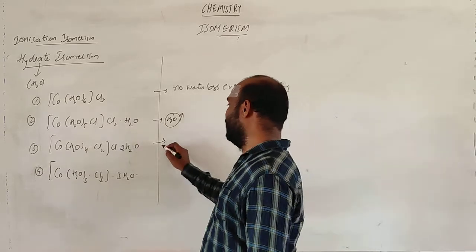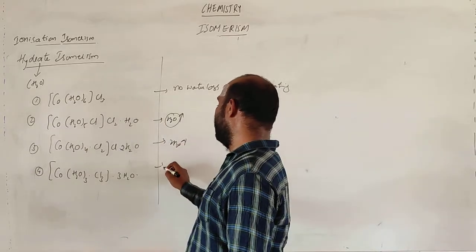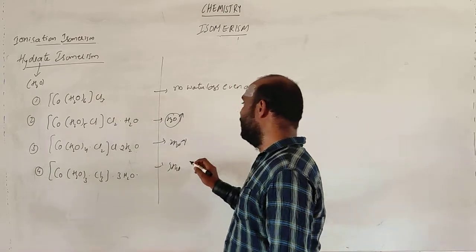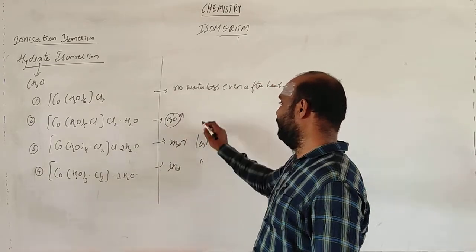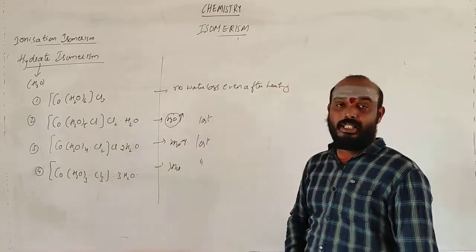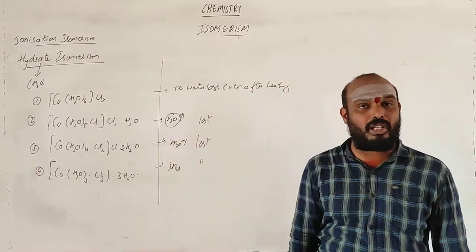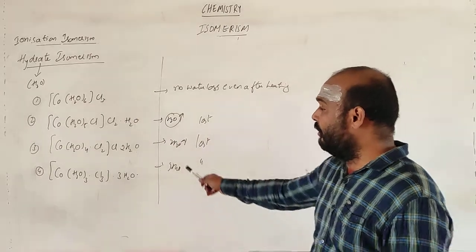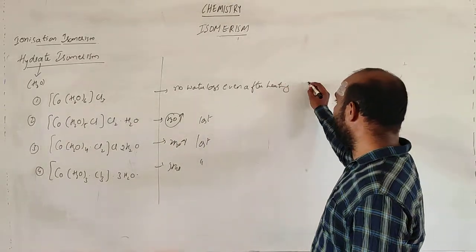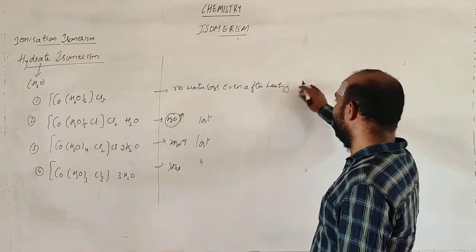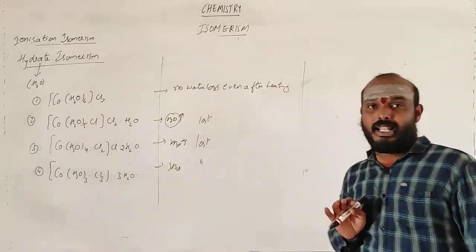Here 1 mole of water, 2 moles of water and 3 moles of water will be lost whenever you heat them up. So in the first case, no loss of water.